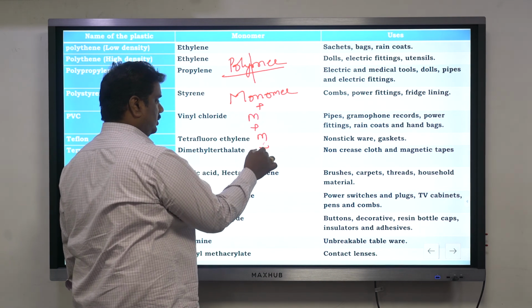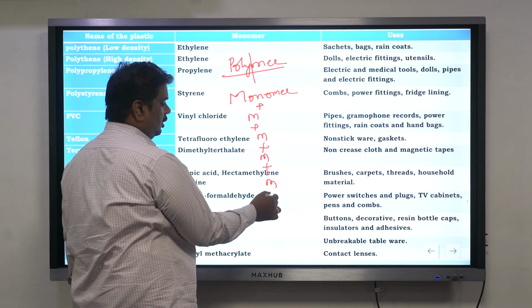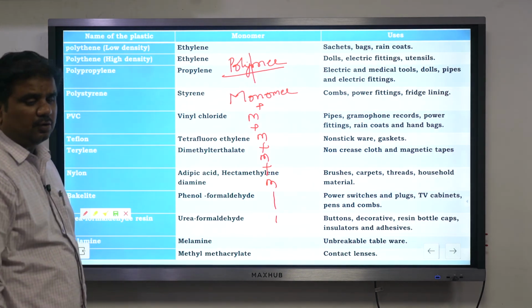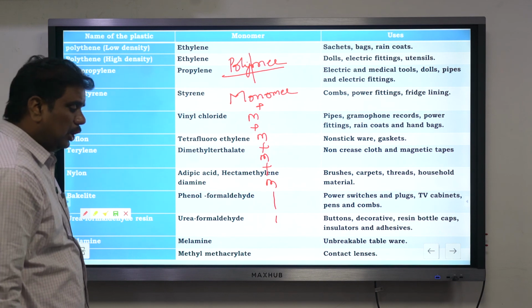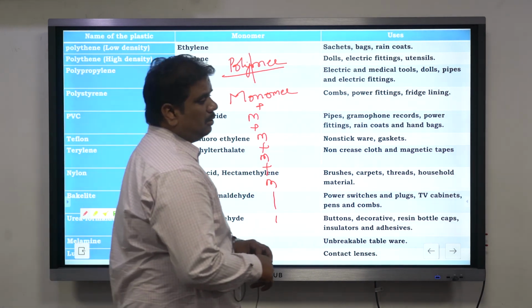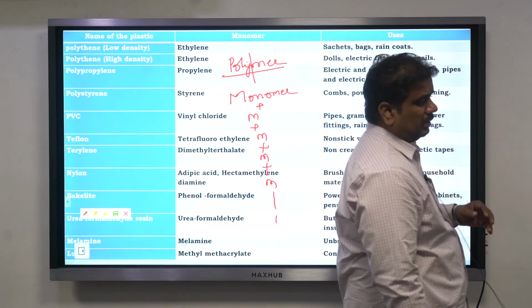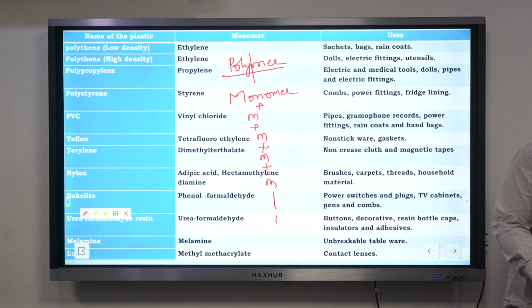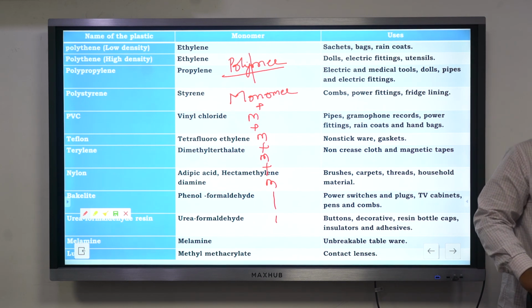Monomer plus monomer plus monomer and so on will give you a polymer. It's a long chain of single compounds. A long chain of compounds results in a polymer.